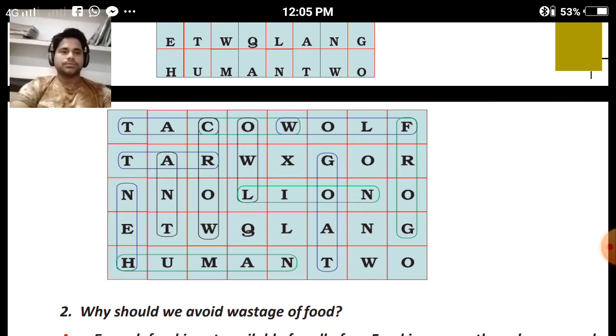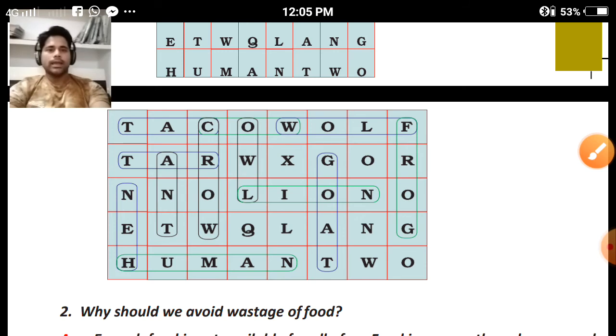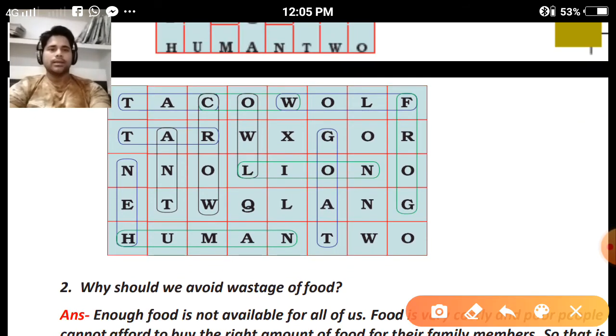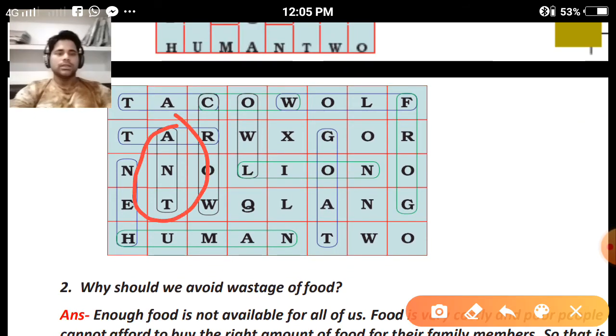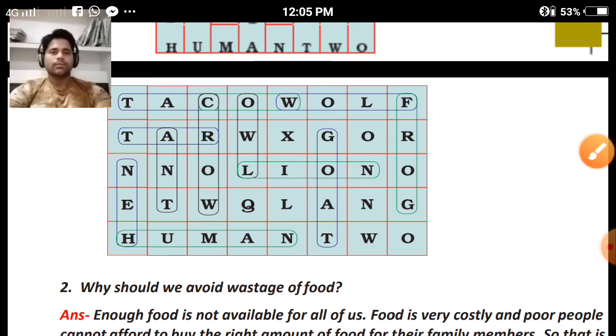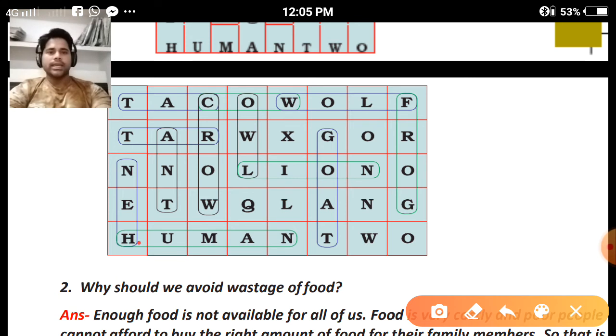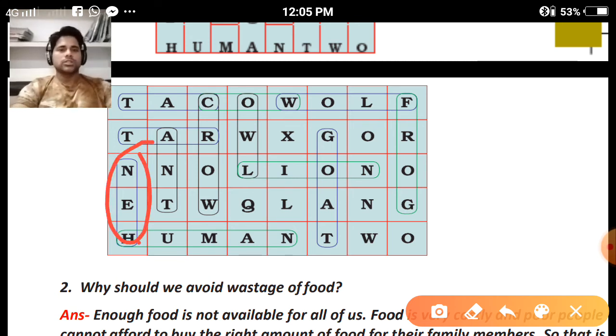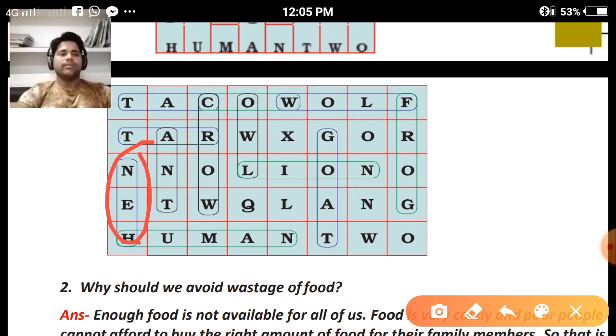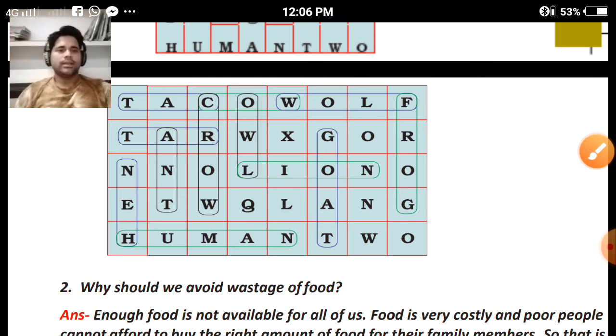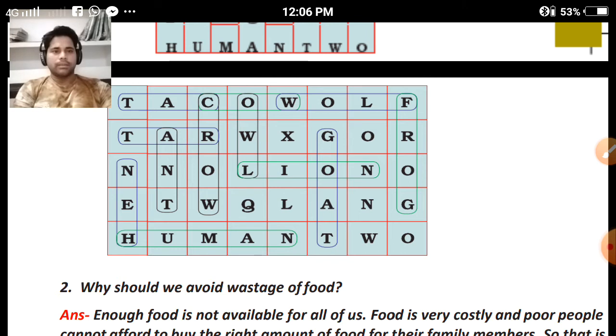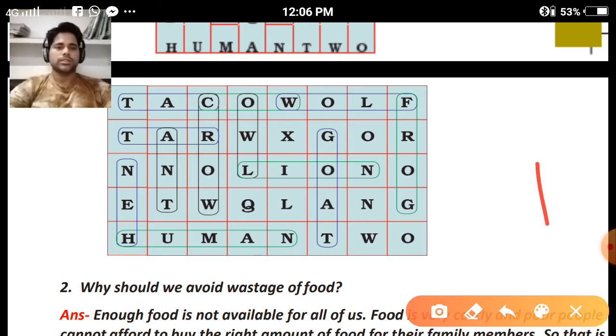Next, A and T, ant. This is also an omnivore. Next, in the reverse manner, HEN, hen. It is also an omnivore. So we can frame the different words from the word grid puzzle which come in the categories herbivore, carnivore and omnivore. Clear? Next question.